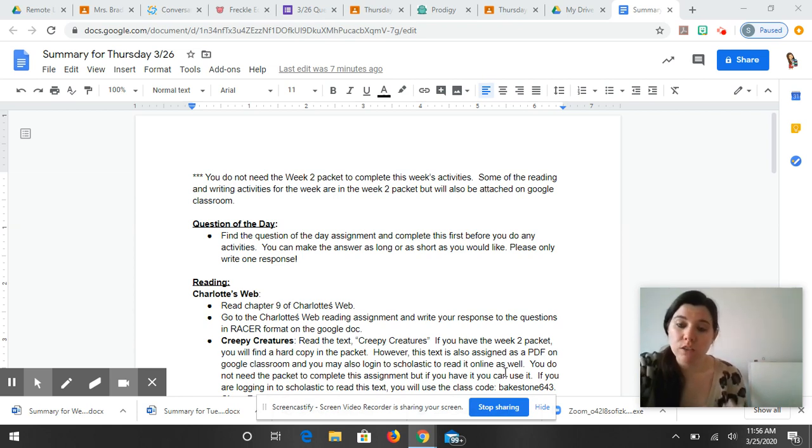If you look directly under each assignment, the exact directions that are on this summary sheet are underneath each assignment. So make sure you're reading that first. And then if you're not finding the answer to your question, then ask me. Things like class codes will be in there. Whether you have to do something or don't have to do something, that'll be in there. Because I know that a lot of you have the packet too, so sometimes I'm doing things that are not in the packet. You're going to find that with today's assignments too. So make sure that you're looking in the directions because it will tell you exactly what you need to do.